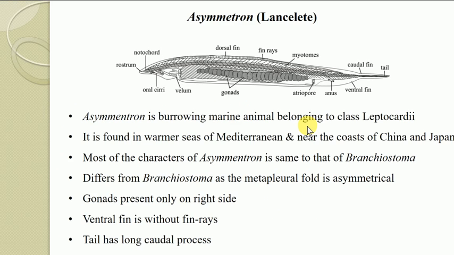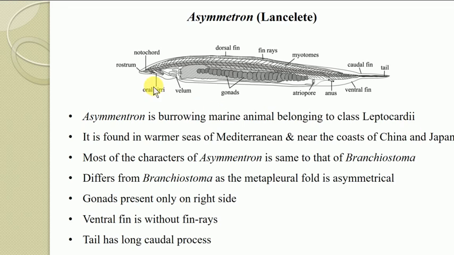The second example is Asymmetron. This Asymmetron is also referred to as a lancelet. Again, they have a tapering or pointed end at both sides of their body, looking like that of the blood lancelet, and hence they are known as lancelets. Now these organisms are also burrowing marine animals. They belong to the class Leptocardii. That Leptocardii belongs to the subphylum, obviously, the Cephalochordata. Now it is found in the warmer seas of the Mediterranean and near the coast of China and Japan.